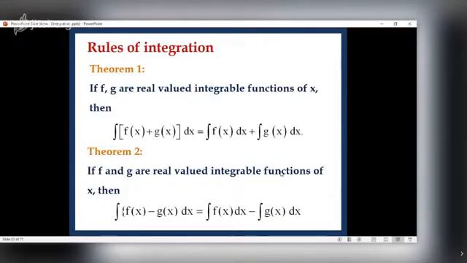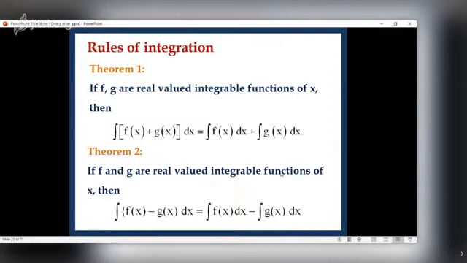Now three simple rules of integration. If f and g are real valued integrable functions of x, then integral of sum is what? Sum of integrals. That is integral f of x plus g of x is nothing but integral of f of x plus integral of g of x. The same is true for integral of difference also, which is given in second theorem.